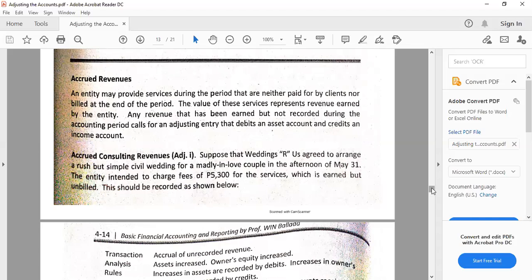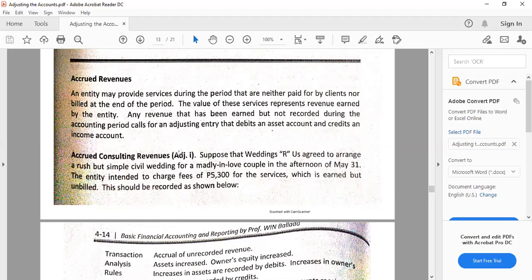Also for the interest that I've said, for the lender of the money, which is the bank normally, a financial institution, there would be interest earned, but the payment of that by the borrower or the collection on the part of the lender or the seller will be next month. So there has to be an adjusting entry that will be made so that we can now incorporate the amount of the revenue and the receivables.